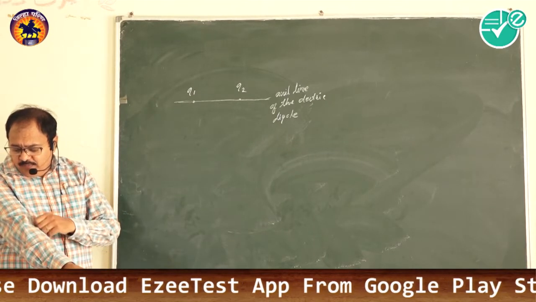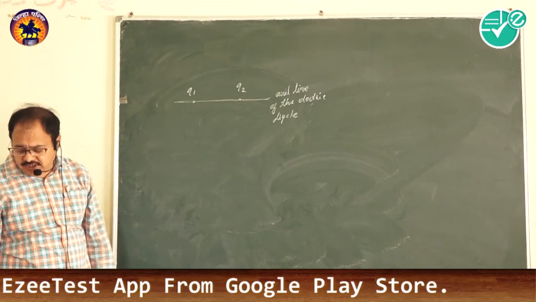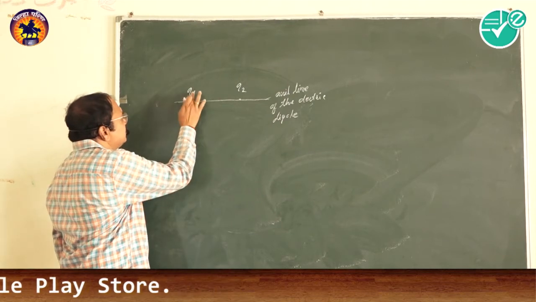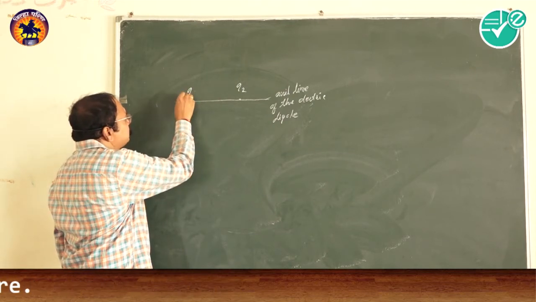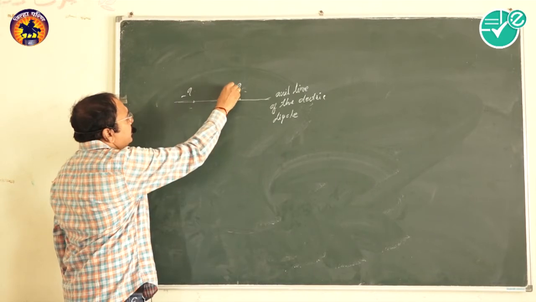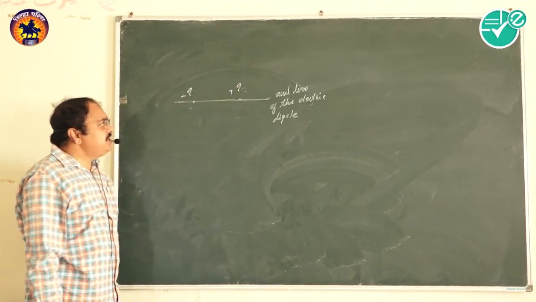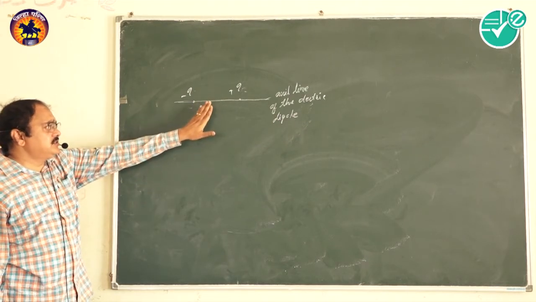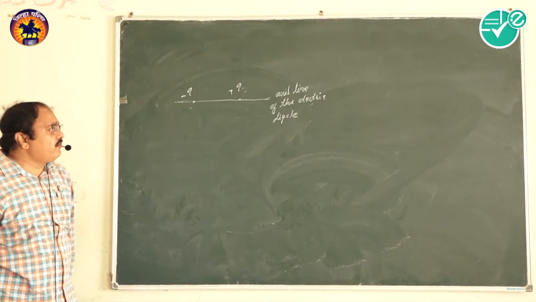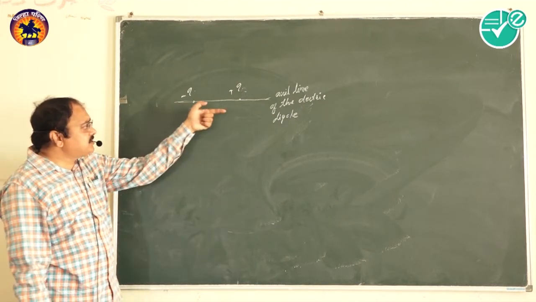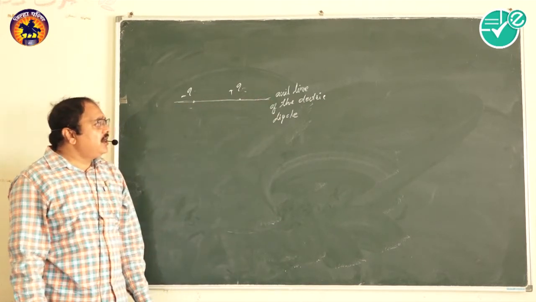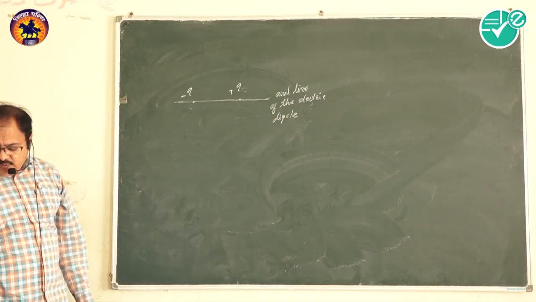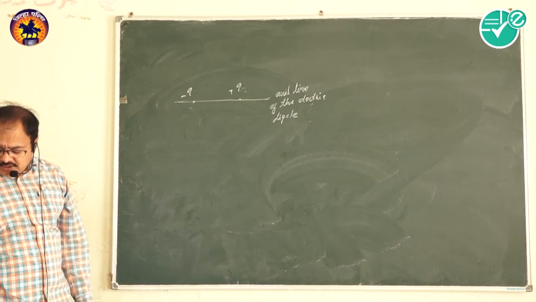Consider an electric dipole consisting of two point charges, minus Q and plus Q. These two charges are spaced at a fixed distance. It is a dipole, and the line passing through that dipole is called the axial line of the electric dipole. Now for that, we have to calculate the equation for the field at a point on it.